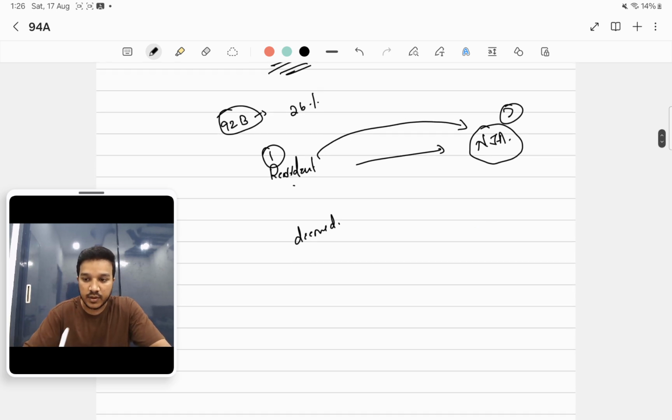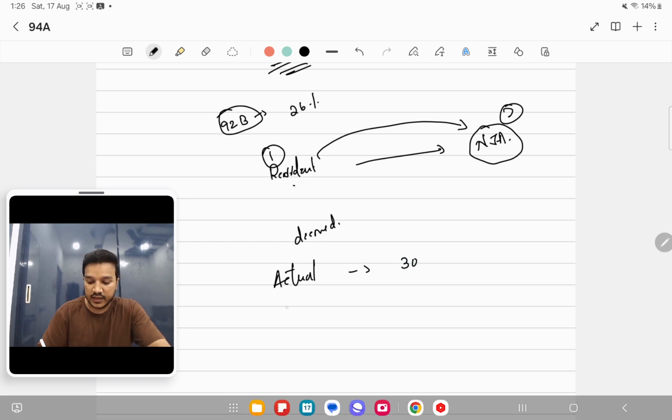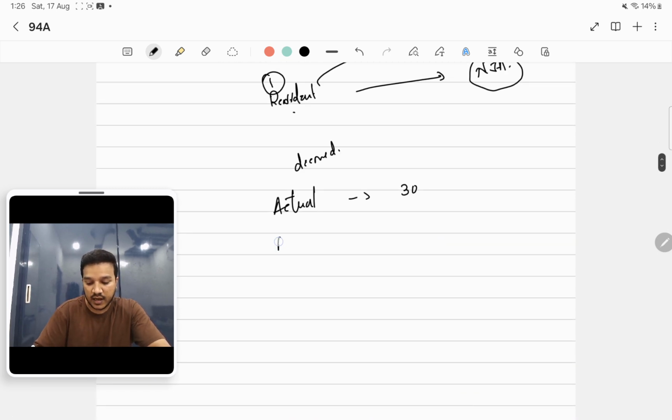So if you remember, we compute the arm's length price. While computing arm's length price, we see if the actual transaction is, suppose, 30, and in the arm's length price that we computed, there are 5 ways to compute, right? There are 5 methods.